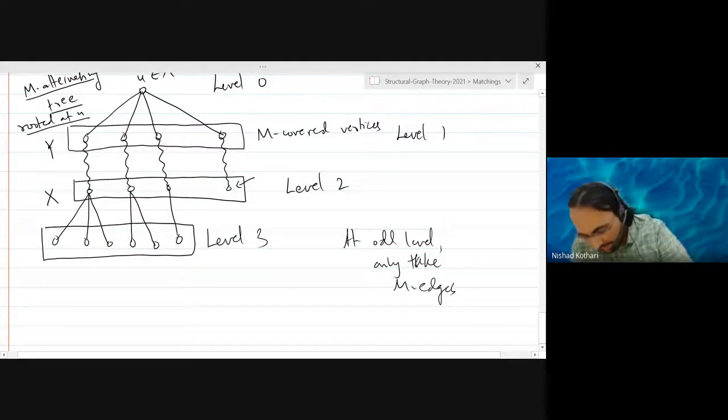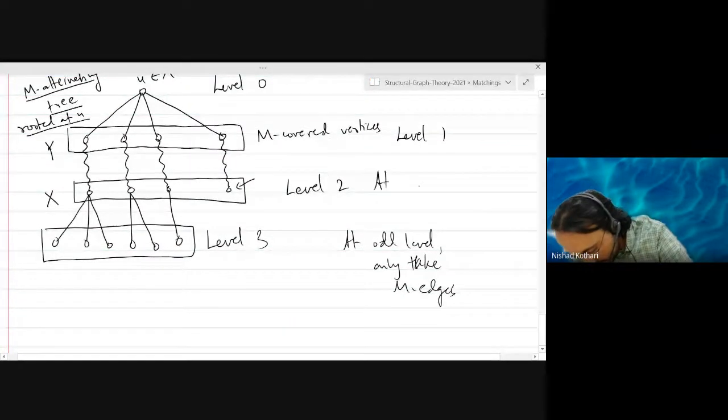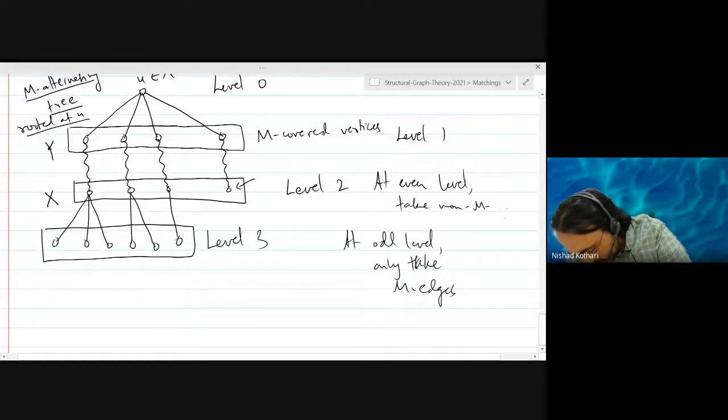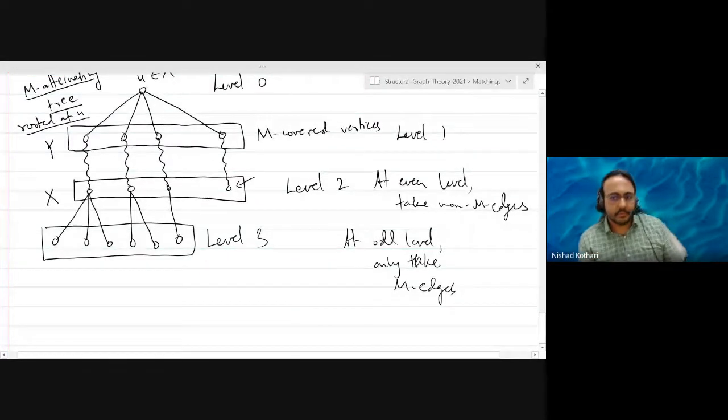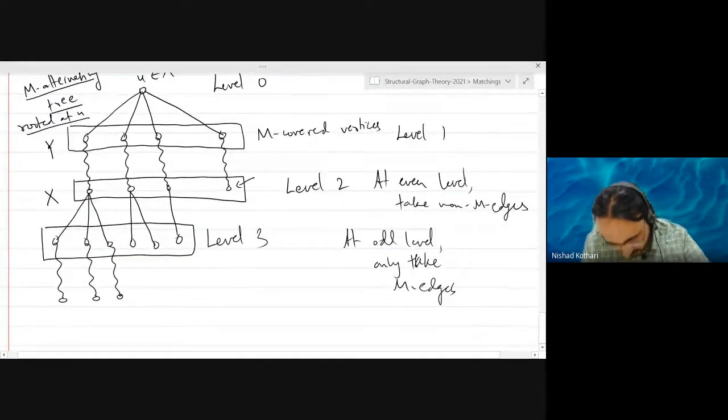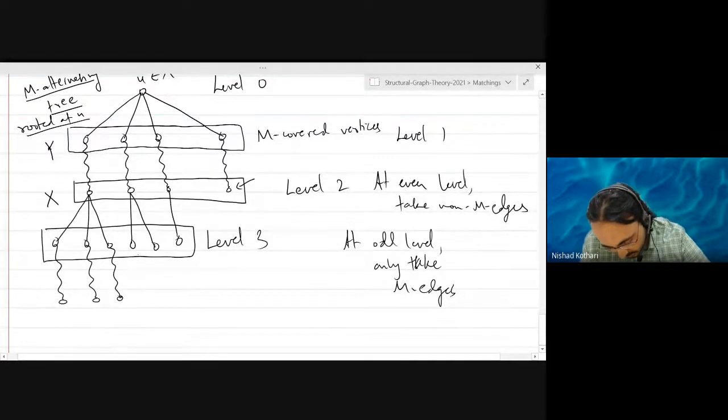And at even level, take non-M edges, non-matching edges. So we are constructing this tree. If you have any more matching edges, then it will look like this. And in fact, you will have to have matching edges because otherwise you'll get an augmenting path.